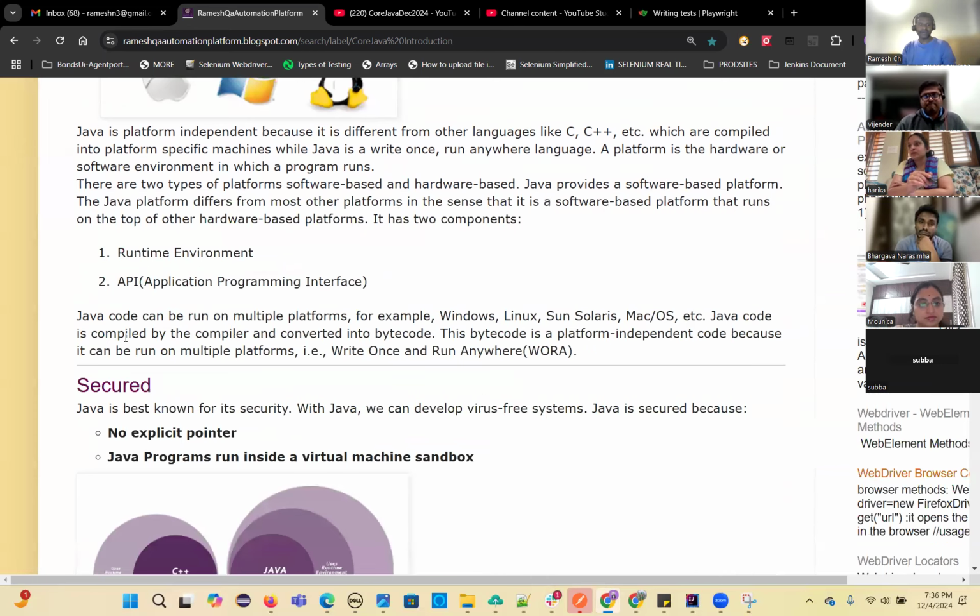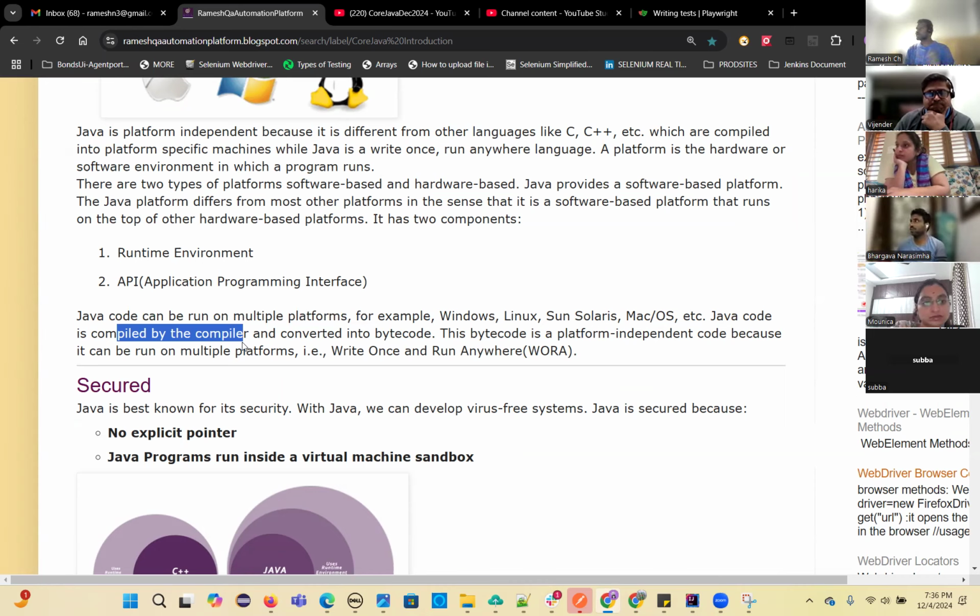Because the Java code can be run on multiple platforms. The reason it runs on multiple platforms is that Java code is compiled by the compiler and converted into bytecode format. That bytecode is common to all the platforms. Even though the JVMs are different, the bytecode is common to all the platforms. That is the reason Java is a platform independent programming language.